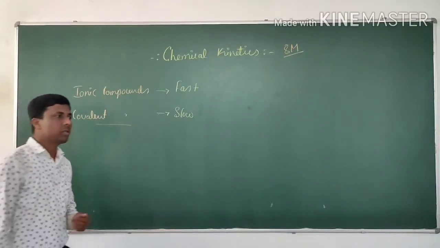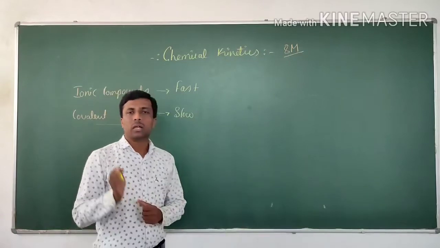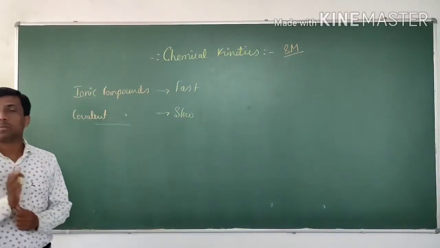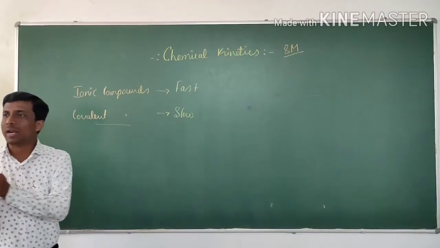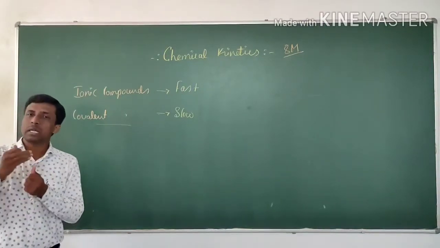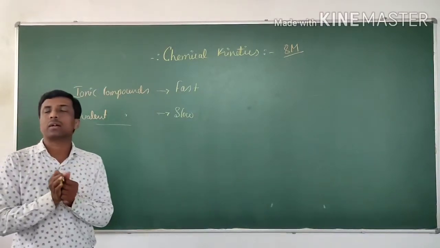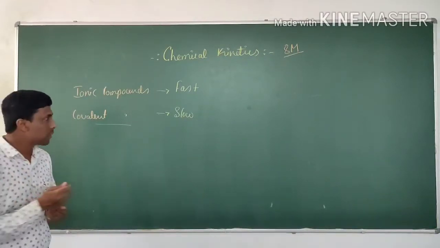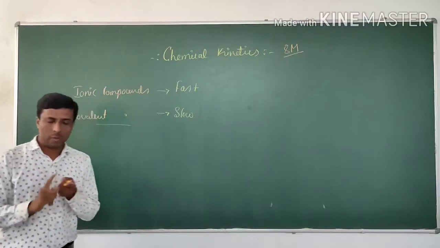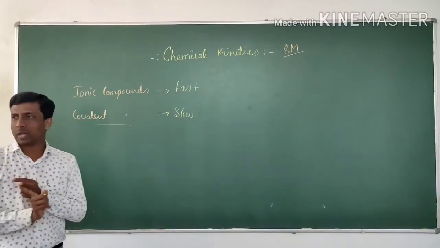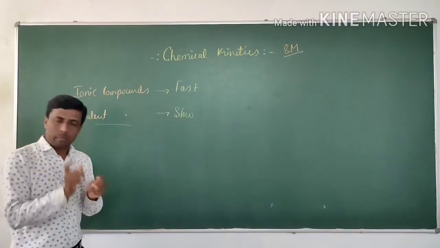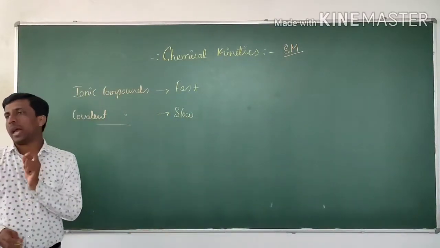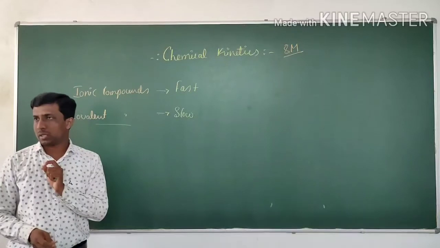So in chemistry, some reactions are fast, some are slow, and some proceed with moderate velocity or moderate speed. Here I am only talking about the velocity or speed of the reactions, because chemical kinetics deals with the velocity or speed of the reactions.